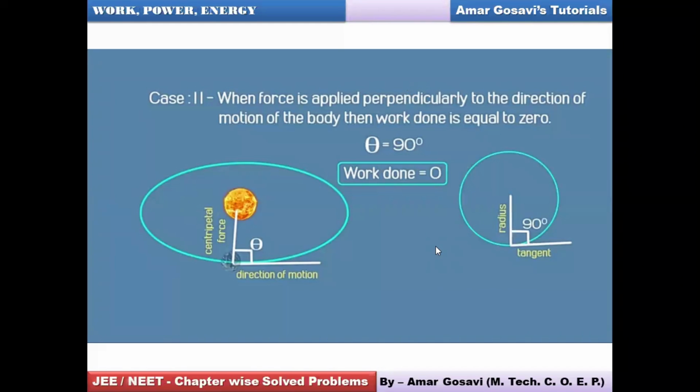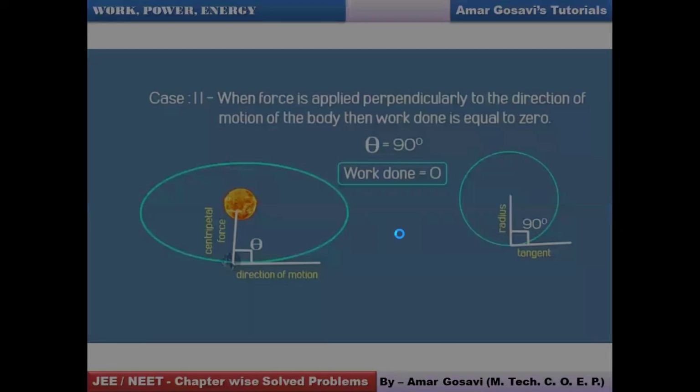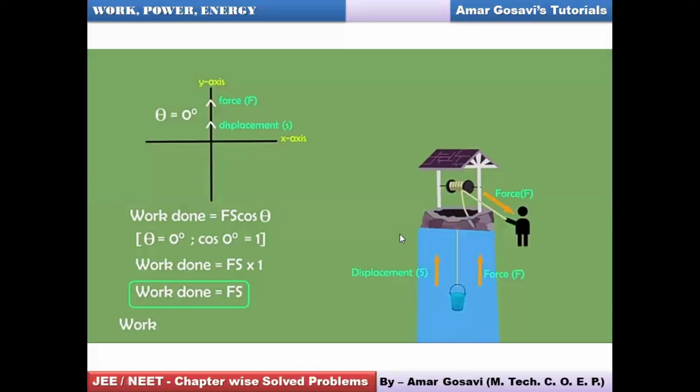So this is one case where the work done is zero. Okay, let's talk about these cases, where from the well the water is being lifted with the help of a pulley arrangement, friends. That's the picture showing. So here in this case, you can see the force which is being applied by this person on the rope is inclined, and it's being transmitted in a vertical direction with the help of a pulley.